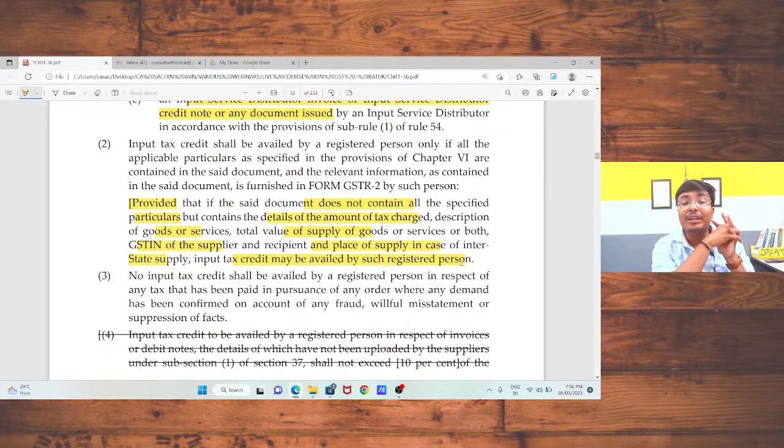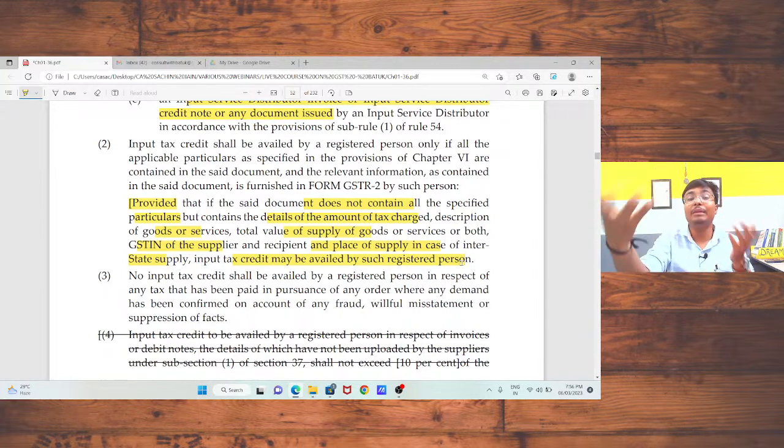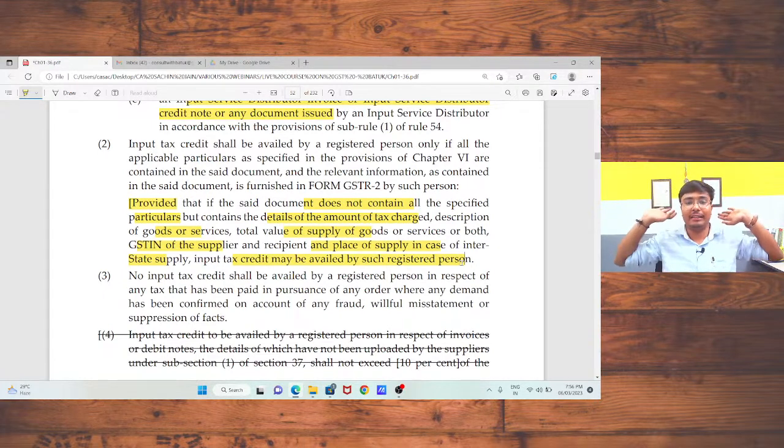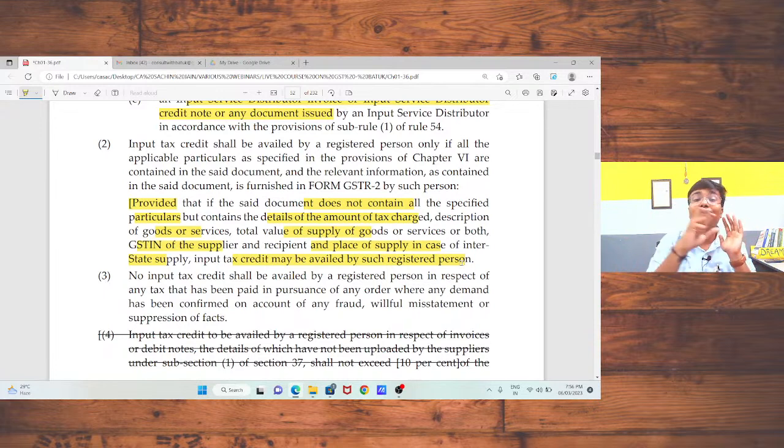Sir, from that proviso we can argue with the departmental authority if the HSN code is not available on that invoice. In that case, we may reproduce the language of that proviso in front of the departmental authority, that sir, the proviso to rule 36 sub-rule 2 says that these are the mandatory fields and these are available in the invoice. HSN code is not treated as a mandatory field under this rule, so we are eligible to take the input tax credit. So this is also a ground for argument.